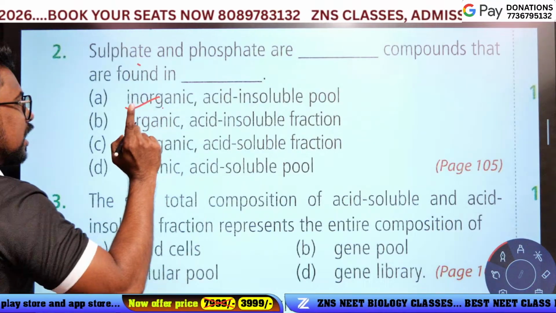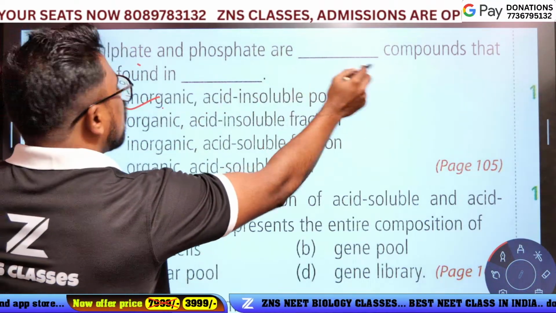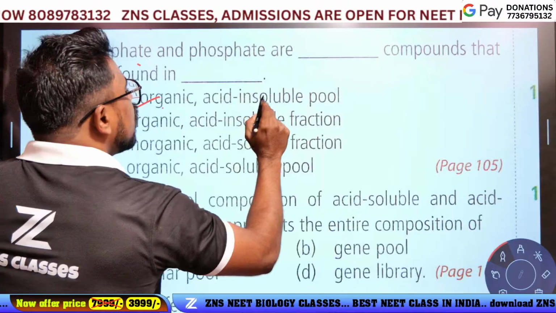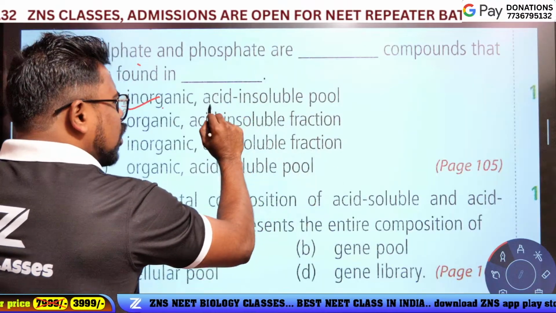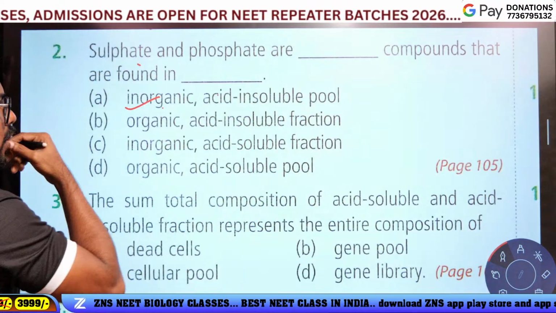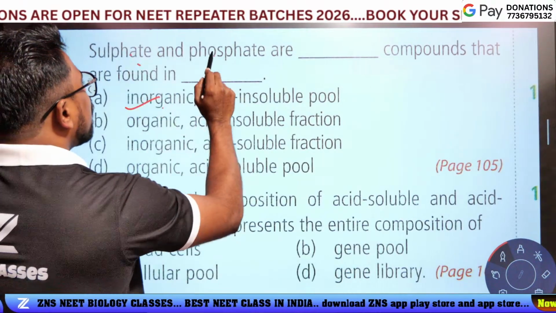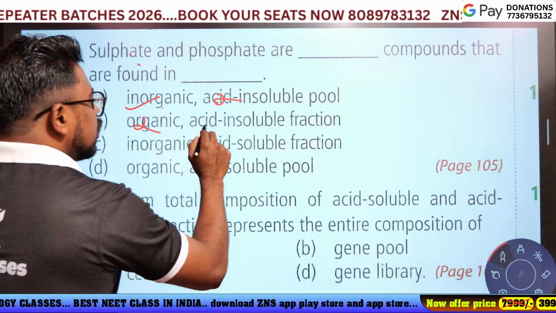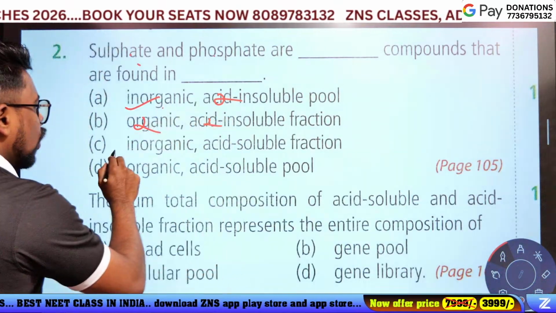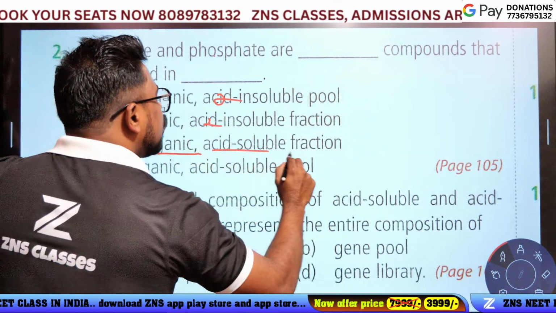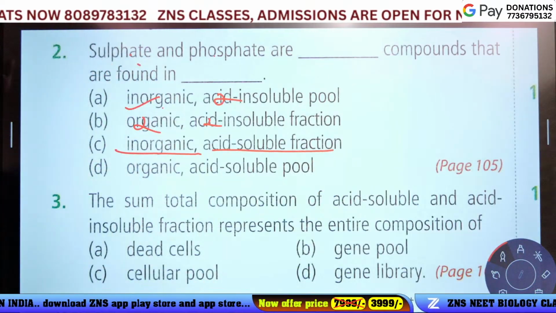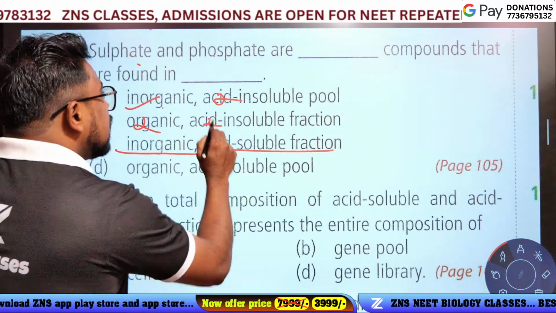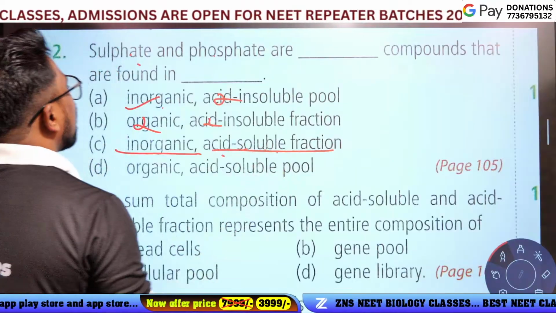Are they found in the acid insoluble pool? No, guys. It's not organic. They are inorganic but found in the acid soluble fraction.